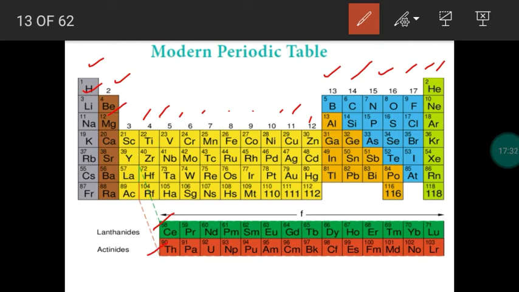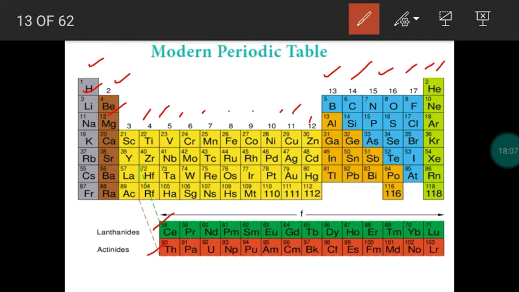Okay. So the modern periodic table has 18 groups and 7 periods. It has 4 major blocks: S block, P block, D block, F block. S block elements mean the outermost orbital is S orbital. P block, outermost orbital P orbital. D block are transition elements, outermost orbital D orbital. F block elements are inner transition elements, meaning outermost orbital F orbital. Okay.